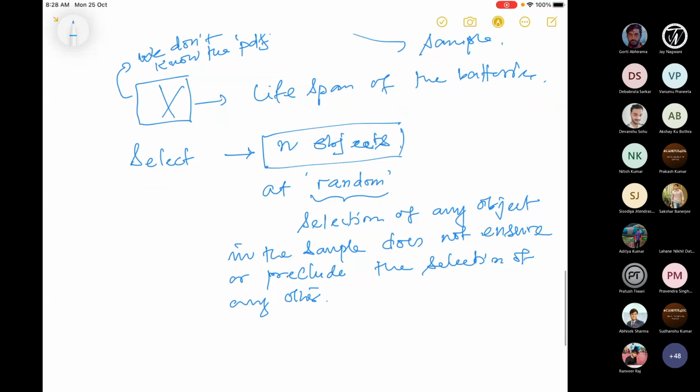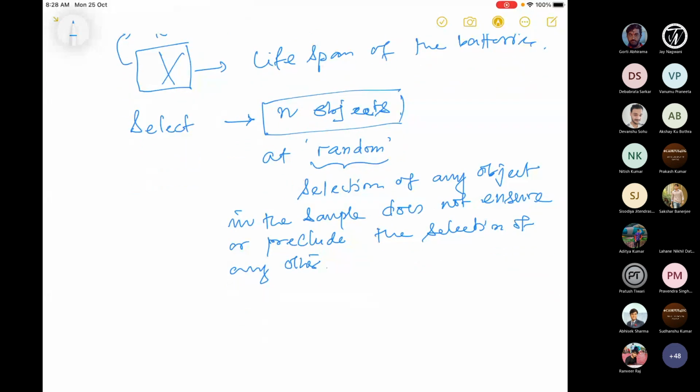So mathematically what it means is that selection of any object is independent of the selection of any other object. And in this sense, if this is the way we create our sample, then we'll call it a random sample. So this is the intuition. This is the practical meaning. Okay. Mathematically,